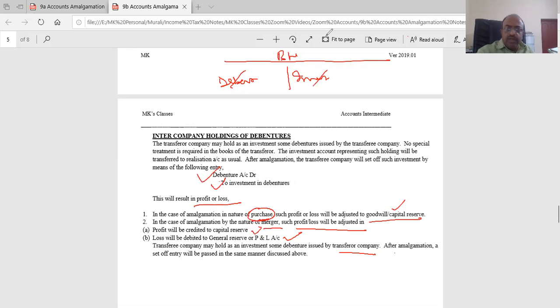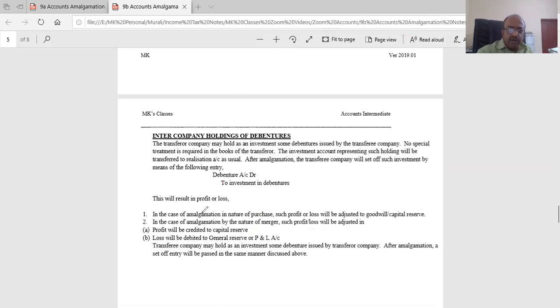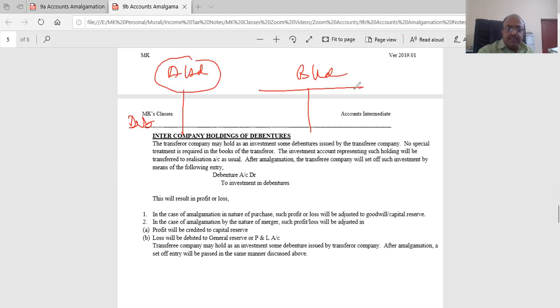Now, what is the other alternative? The other alternative is that the transferee company holds the investment. Here we said A Limited is the transferor company, B Limited the transferee company. Transferee company may hold as an investment some debentures issued by the transferor company. After amalgamation, the set of entries will be the same.